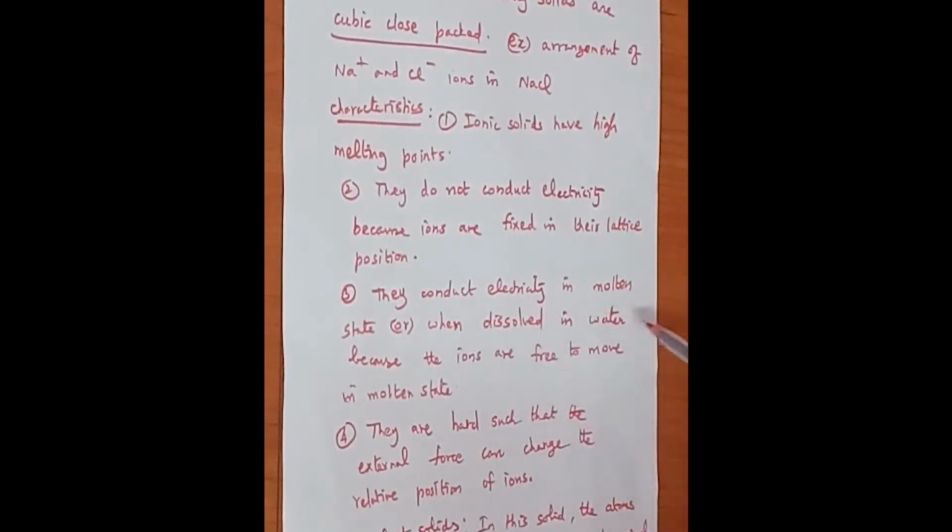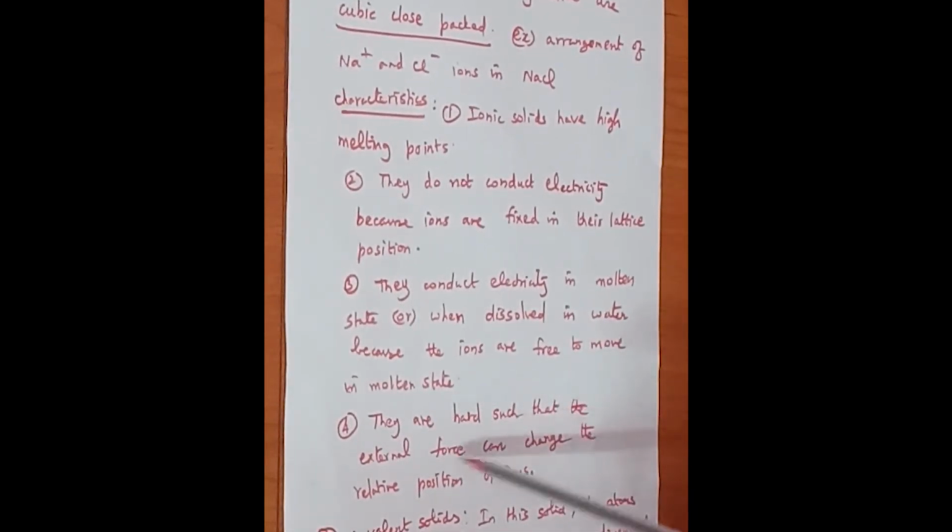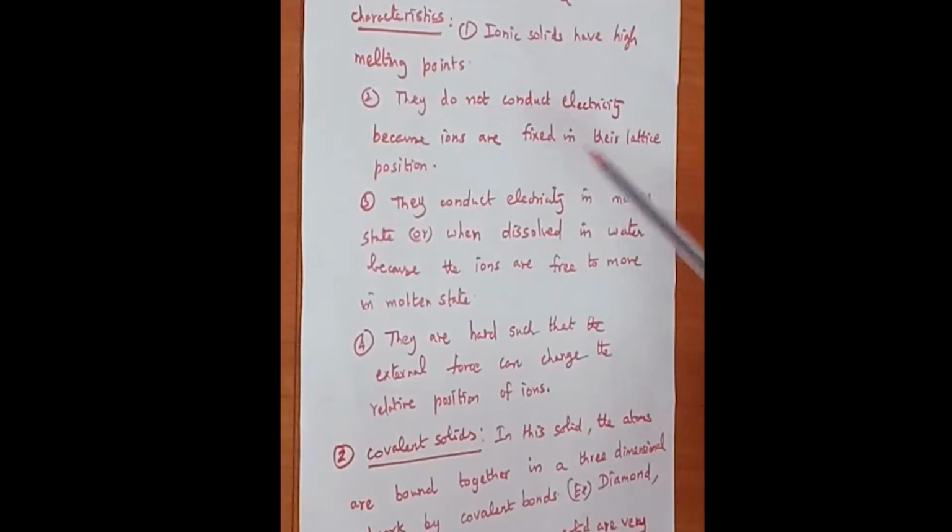So they conduct electricity in molten state, or when the solid is dissolved in water, because the ions are free to move. So ionic solids conduct electricity in molten state or when dissolved in water. And ionic crystals are very hard, because an external force can change the position of the ions. So these are the 4 important characteristics of ionic solids.